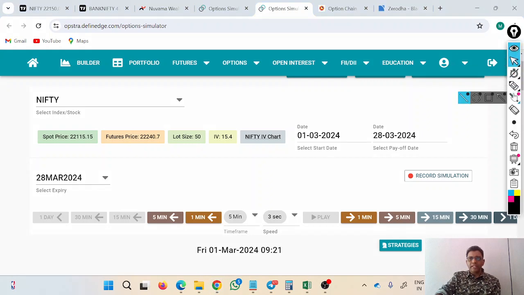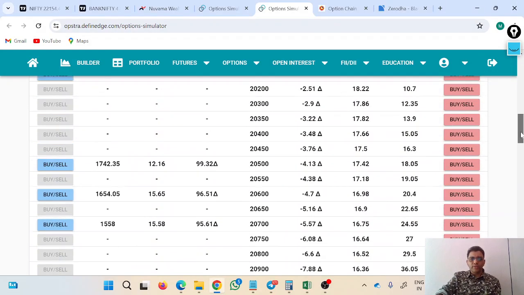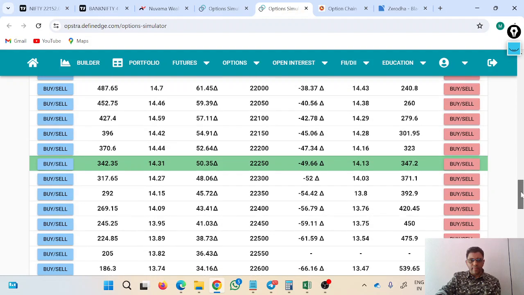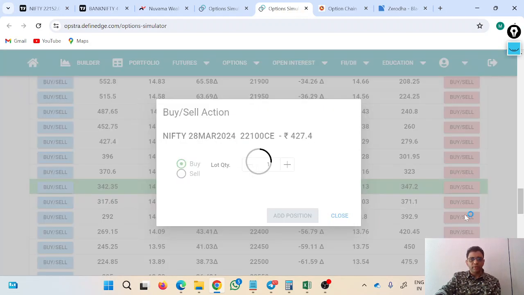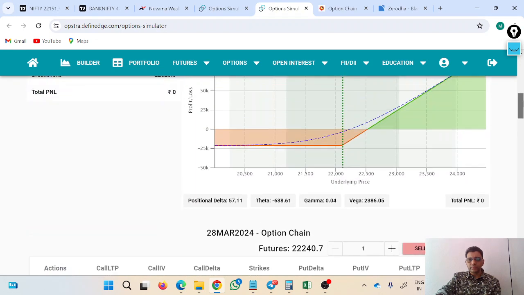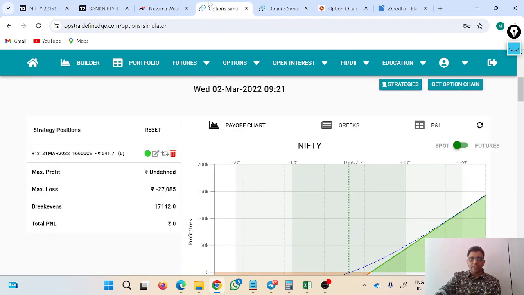What is the at the money? At the money is 22,100. So I will buy 22,100 call option. This I have bought. Now you do the comparison.